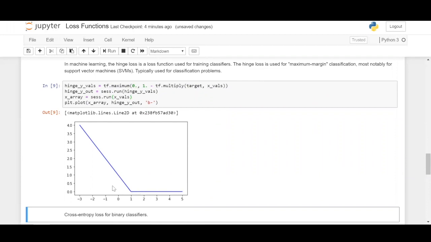It's pretty much constant for values above 1, and it keeps on increasing towards the negative x-axis. So this is how the hinge loss function works. The values will be lying on this line.